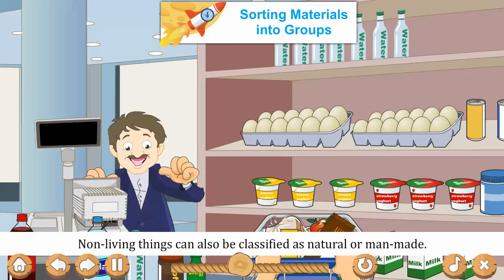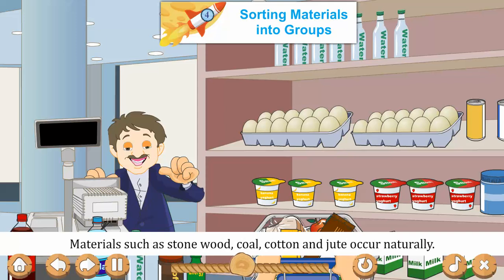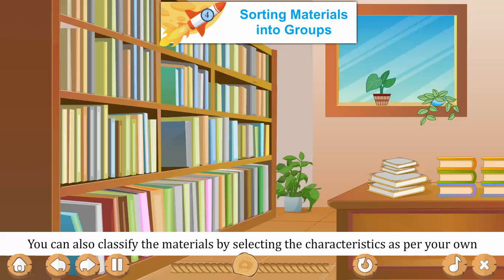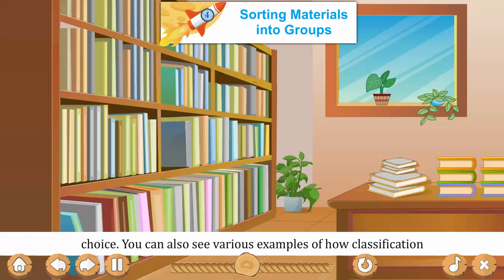Non-living things can also be classified as natural or man-made. Materials such as stone, wood, coal, cotton and jute occur naturally. However, plastic, glass, nylon, soap and steel are man-made. You can also classify the materials by selecting the characteristics as per your own choice. You can also see various examples of how classification is used to make our work easy at home and at school.